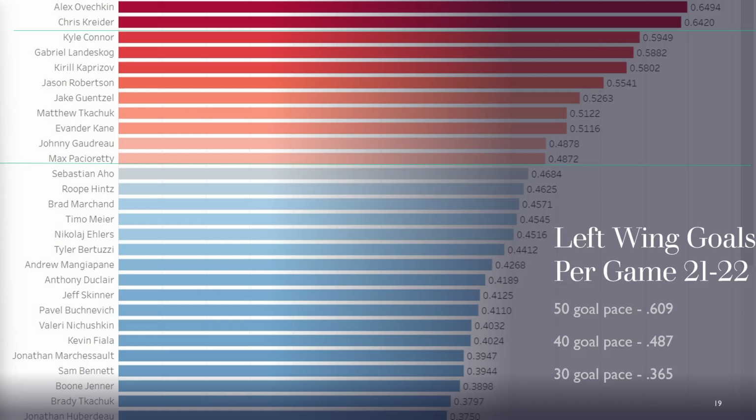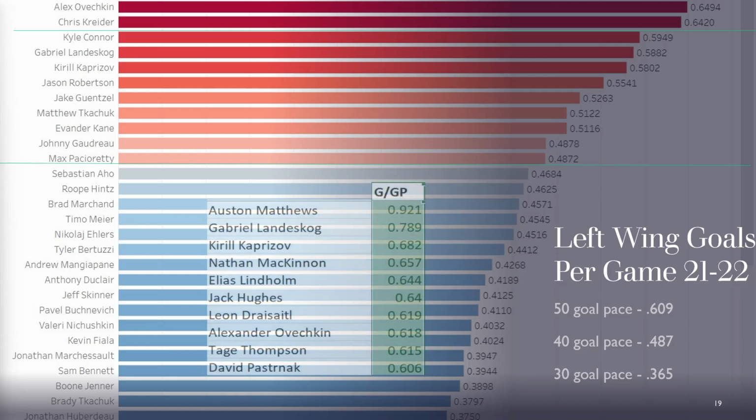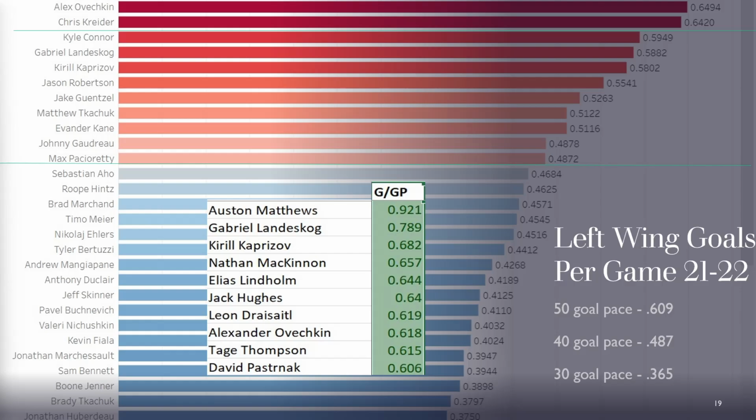But that's not all. Now, as I bring in the goal per game data from the second half of last season, look at this incredible 0.789 goal per game average in the second half last year. He scored 15 goals in the final 19 games of the season after returning from that injury. So it's impossible to say how much that will carry over to this season, but it does show me that when he wants to, he can be an elite goal scorer.